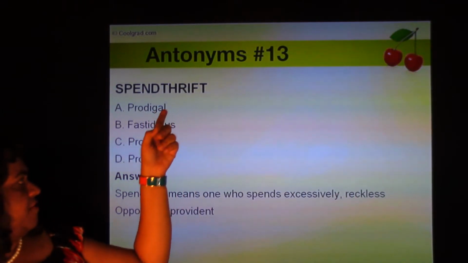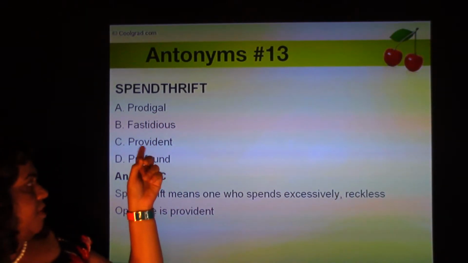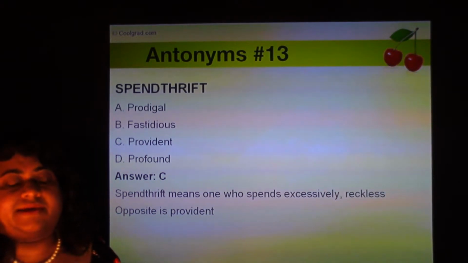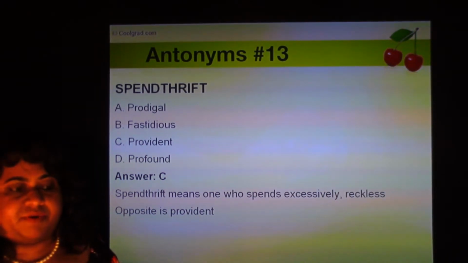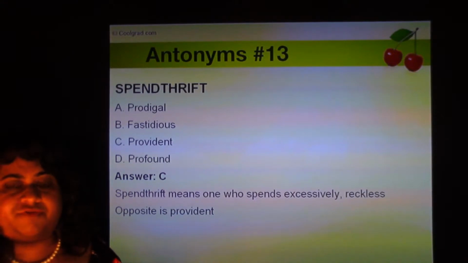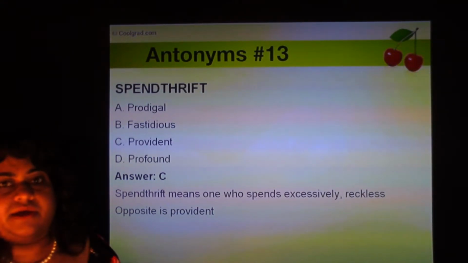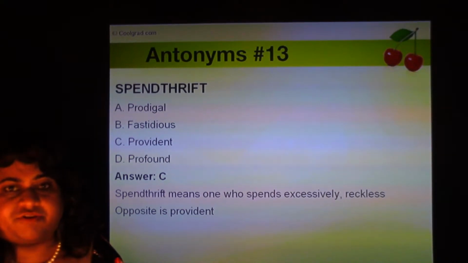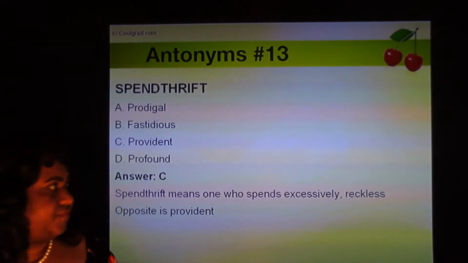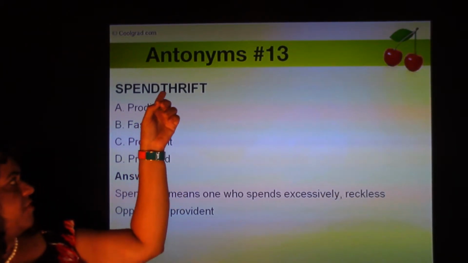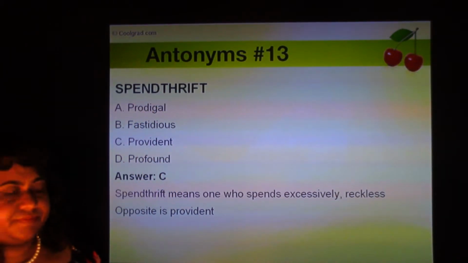So the opposite of spendthrift is one who's provident. Think of provident fund, like at the time of retirement. Every month you put in a part of your salary in the provident fund. When you retire or leave the company, you can take all the money as the provident fund, right? It's like a savings. So provident means very careful, judicious. So opposite of spendthrift is provident.